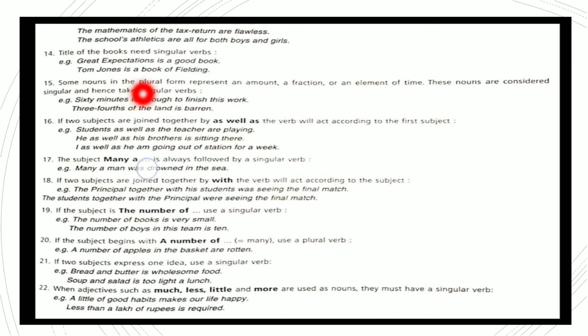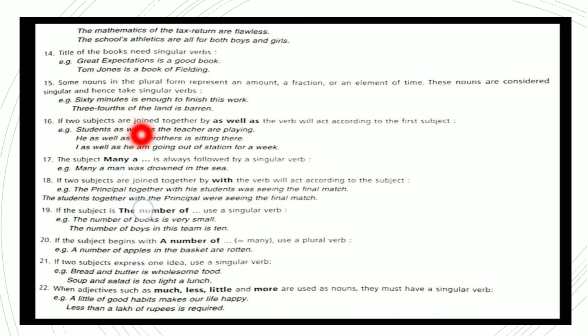Some nouns in a plural form represent an amount, a fraction or an element of time. These nouns are considered singular and hence take a singular verb. 60 minutes is enough to finish the work. Though it is minutes, a plural form, we consider it as a singular subject, so singular verb. 3/4 of the land is barren. The subject is considered singular.